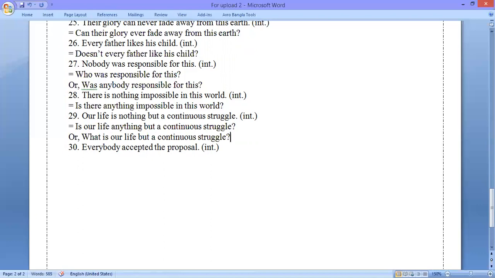This is the last question. The question is, everybody accepted the proposal. We shall have to make this interrogative. So the solution is, who did not accept the proposal? Actually, when there is everybody in assertive sentence, and if you want to make this interrogative, at that time we can use who plus negative. So in this way, we have used who did not accept the proposal.